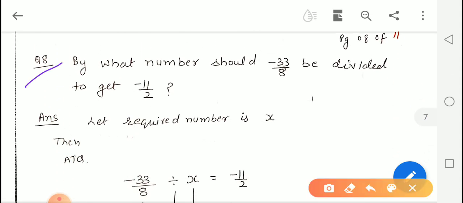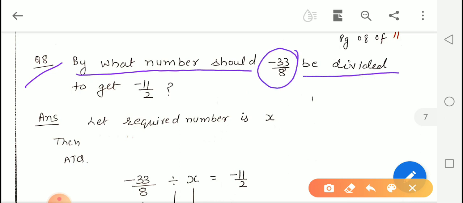Now question number 8. Again read the question carefully. By what number should negative 33 upon 8 be divided?